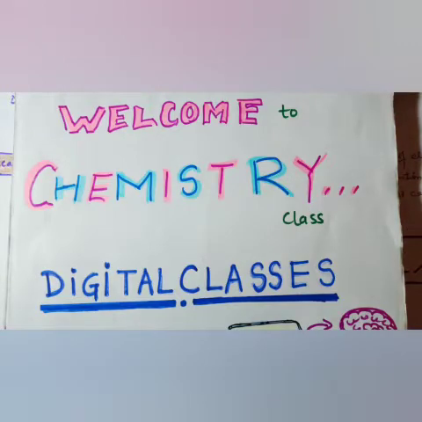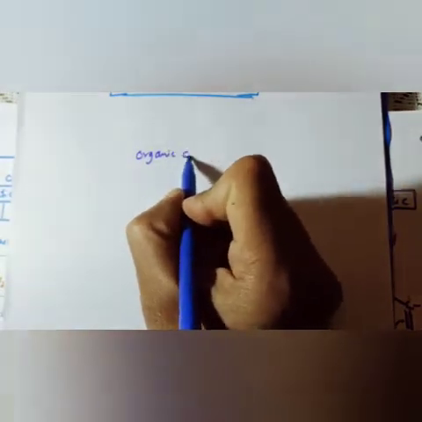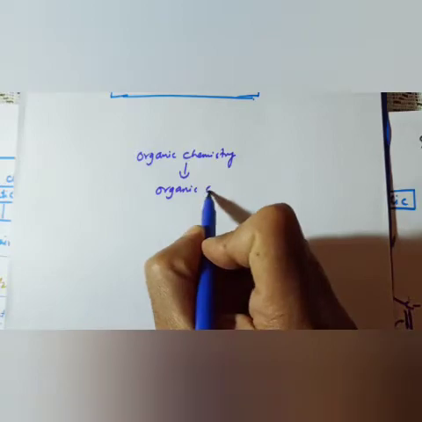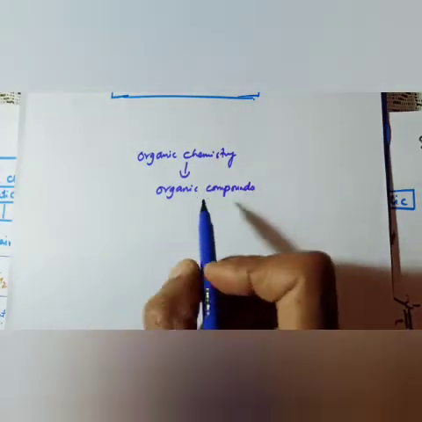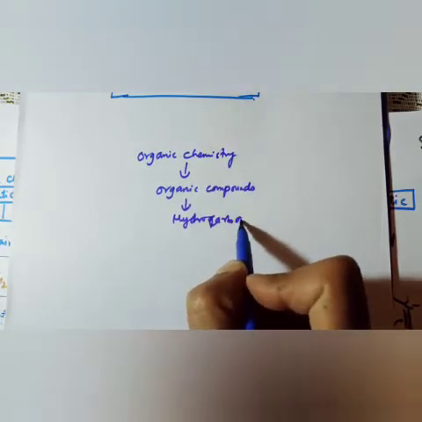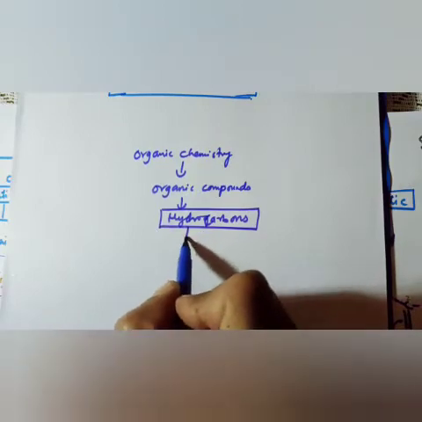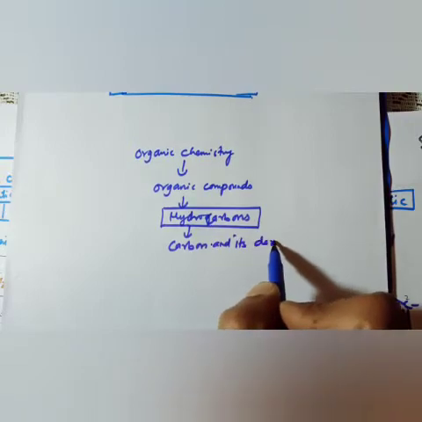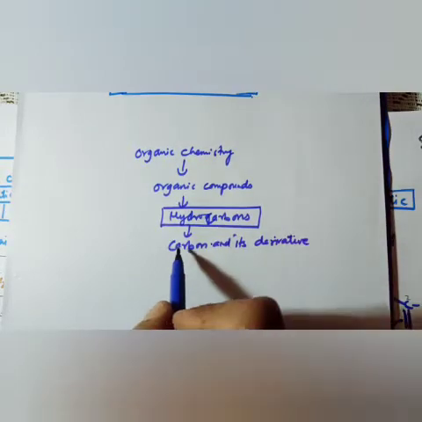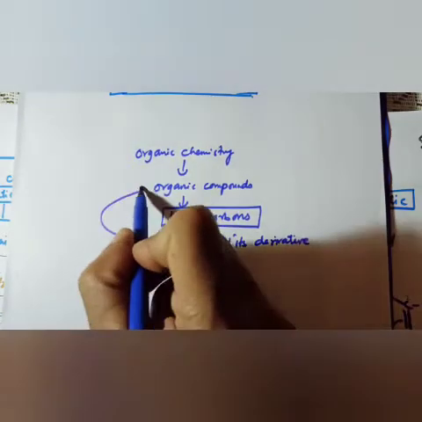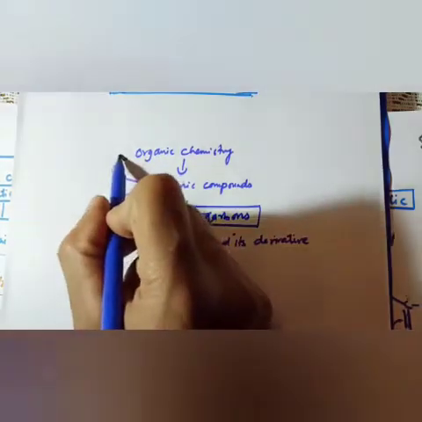So before going to start today's topic, let's recapitulate. We have started our organic chemistry, and in organic chemistry we talk about organic compounds, and the reactions that occur in organic compounds. In the modern concept, we are talking about hydrocarbons. Hydrocarbons are organic compounds, the compounds of carbon and its derivatives. In the simplest way, carbon is the basic element which gives us the whole story about organic compounds, and the study of organic compounds is called organic chemistry.